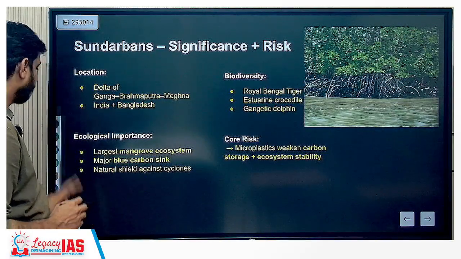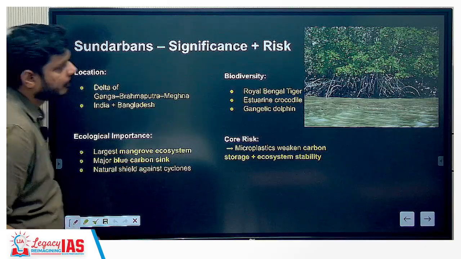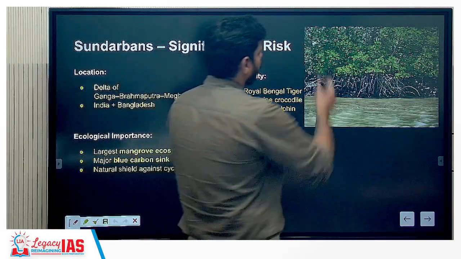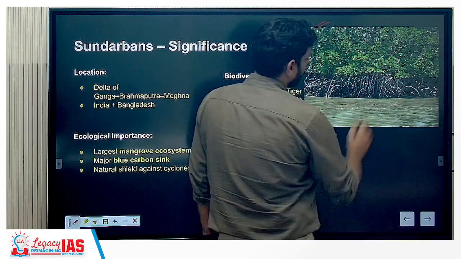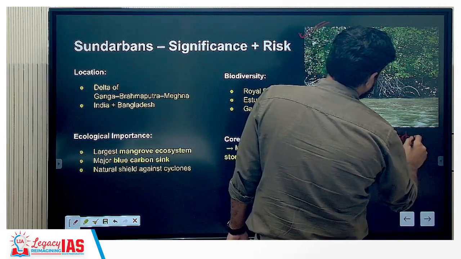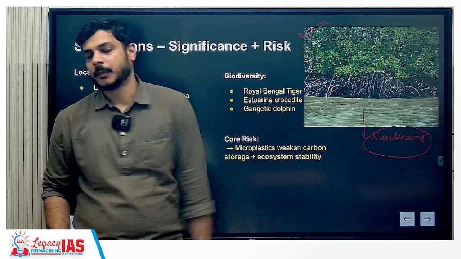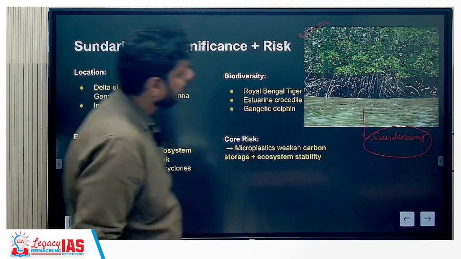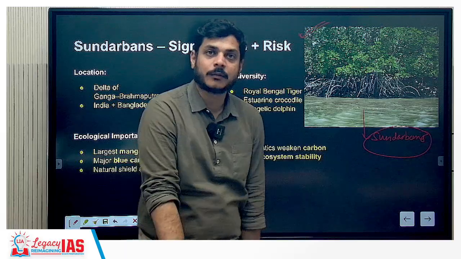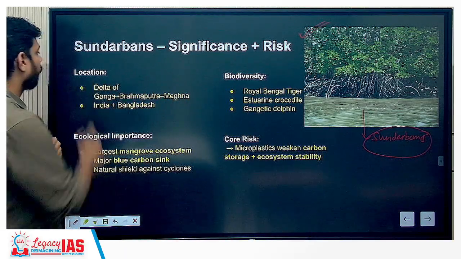Next, let us know about the Sundarbans also. So, what is the location? So, you can see this is the mangrove. This is a picture of a mangrove from the Sundarbans itself. Okay, you could see the mangroves, how they have adapted to this kind of a fluctuating saline environment. That means there are certain types of fruits that are coming out of the stems of the plants also, trees also, right? So first, what is the location?